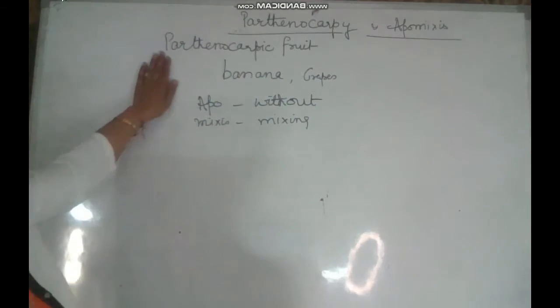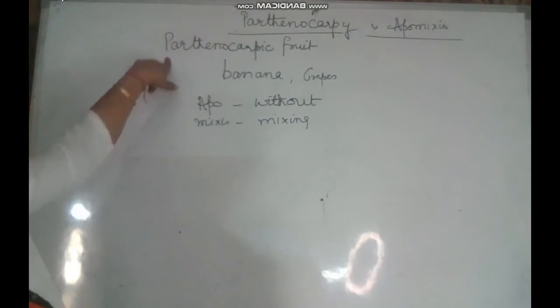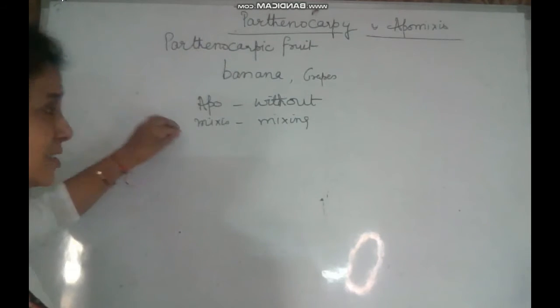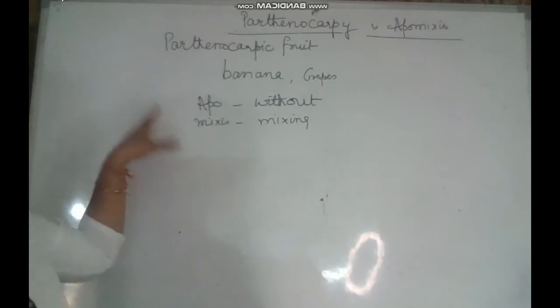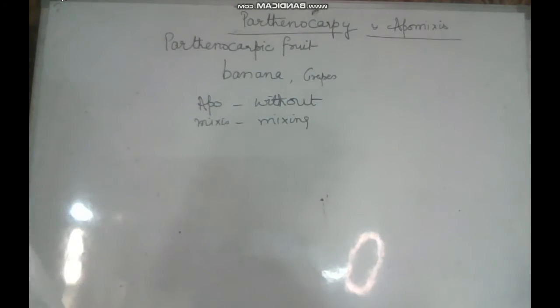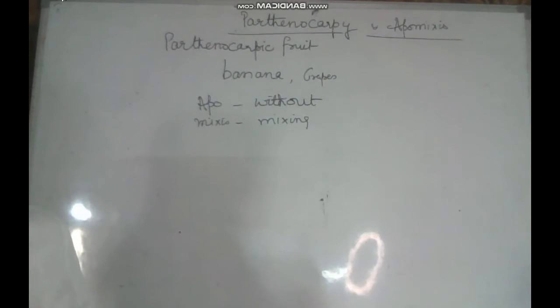So the difference between parthenocarpy and apomixis is that in this process there is no seed formation, but in this process seed formation is there. In this process there is no fertilization. In this case, two cells are fusing. These two cells may be the two antipodal cells, or sometimes it may happen that the surrounding cells of the embryo sac may also protrude inside the embryo sac, and then they start developing there.